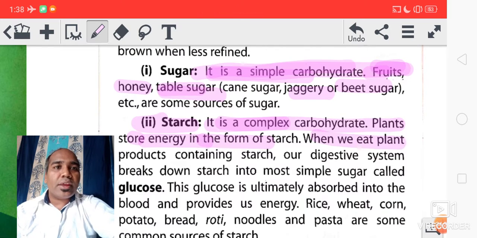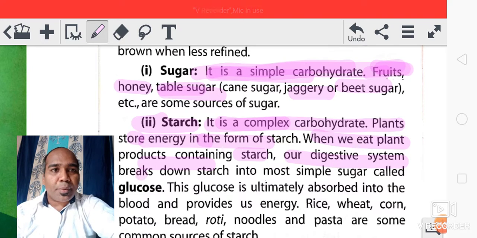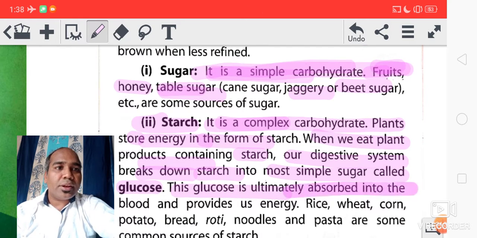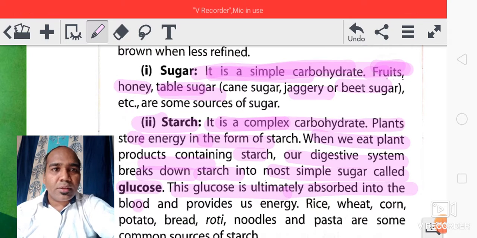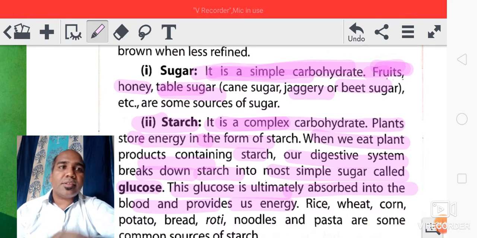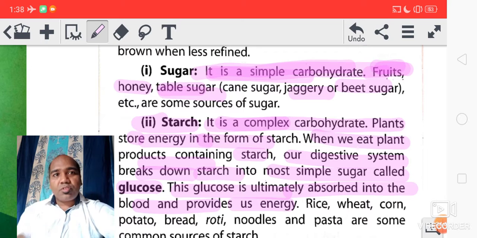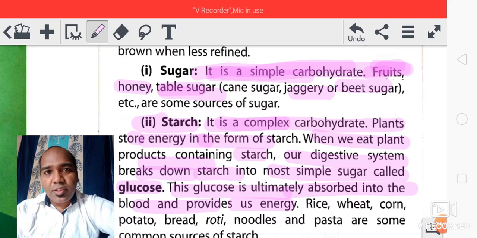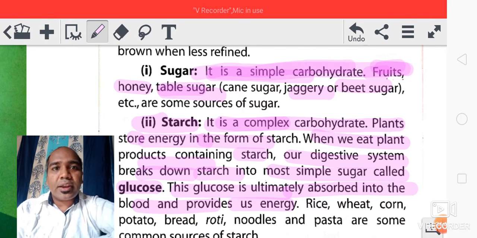Okay, so when we eat plant products containing starch, our digestive system breaks down starch into a more simple sugar called glucose, and this glucose is ultimately absorbed into the blood and provides us energy. Okay, so starch is one of the kinds of carbohydrate.